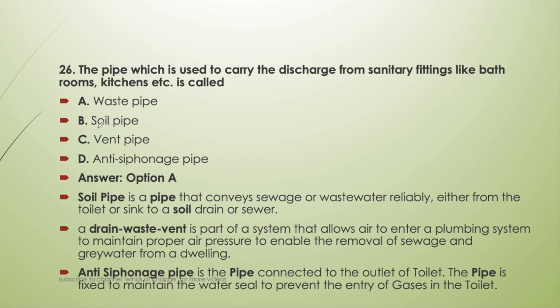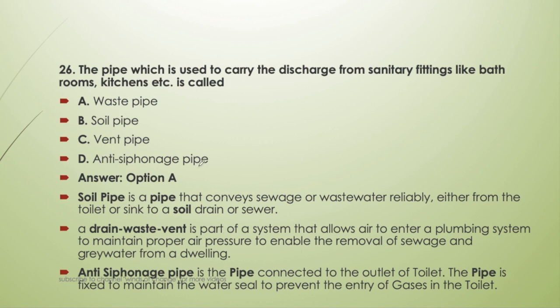Now what are the other pipes? Let's see. Soil pipe. A soil pipe is a pipe that conveys sewage or wastewater from a toilet or sink to a soil drain or sewer. So mainly this is for the night soil, that is from the toilet. Now vent pipe. A drain waste vent is a part of a system that allows air to enter a plumbing system to maintain proper air pressure to enable the removal of the sewage and grey water from the dwelling. So it will not let pressure be created inside the pipe because of the absence of air. That is why the drain waste vent pipe is used. It takes the foul smell, foul air, to the top of the building.